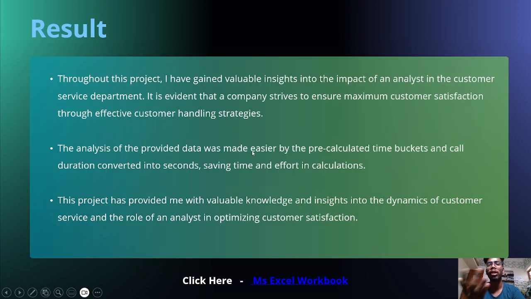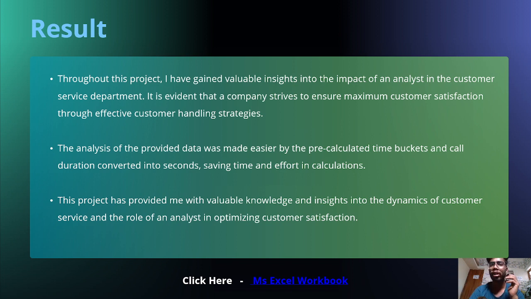So what are the results? Through the project, I have gained valuable insights into the impact of an analyst in the customer service department. It is evident that the company strives to ensure maximum customer satisfaction through effective customer handling strategies. This project has provided me with valuable knowledge and insights into the dynamics of customer service and the role of an analyst in optimizing customer satisfaction.